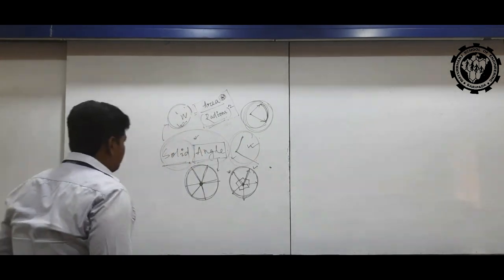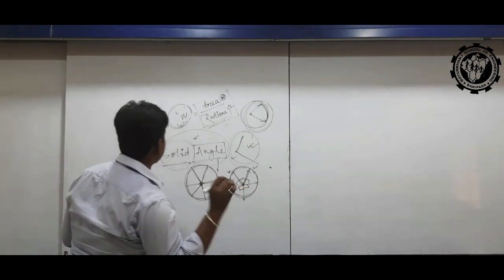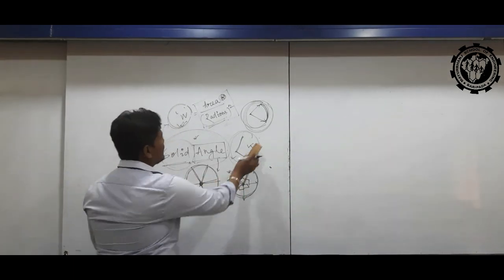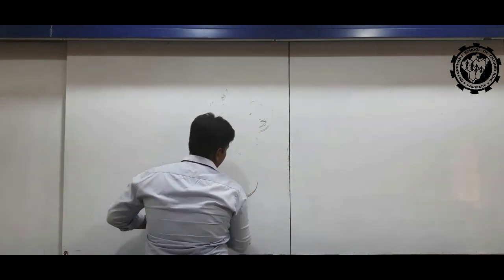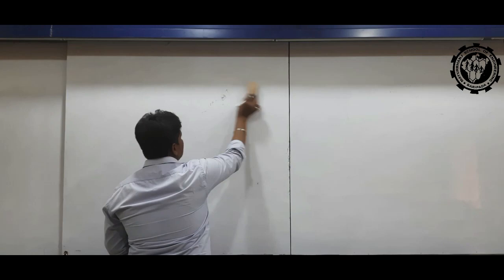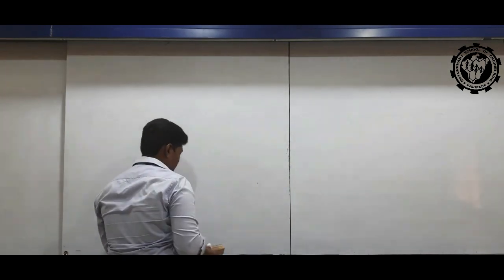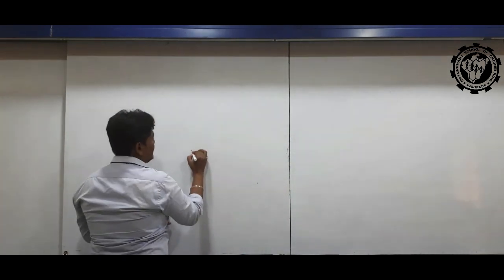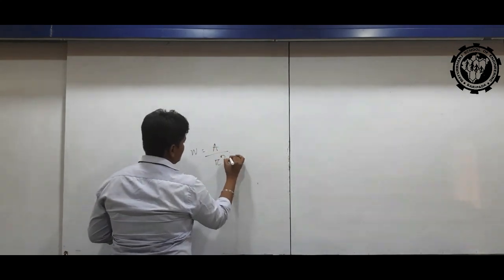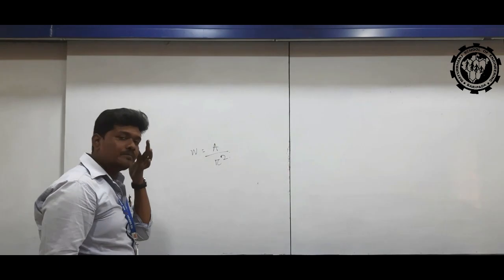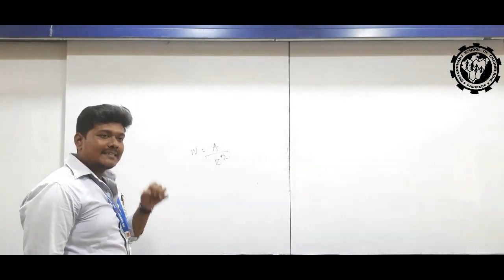In this case, we can solve a problem. We know that omega equals A by R square. Is it clear?